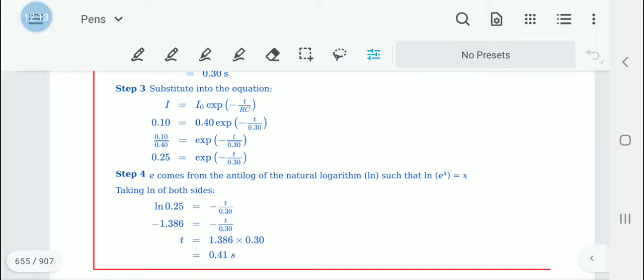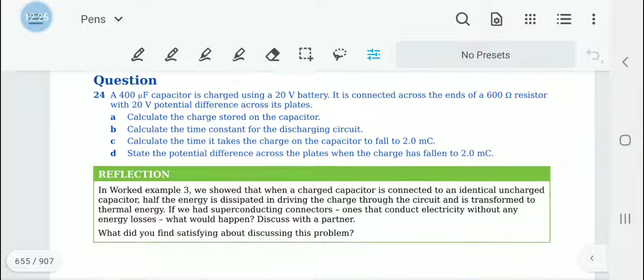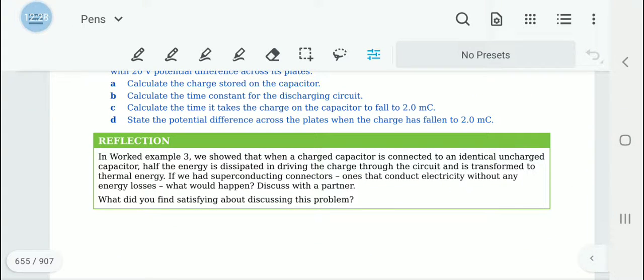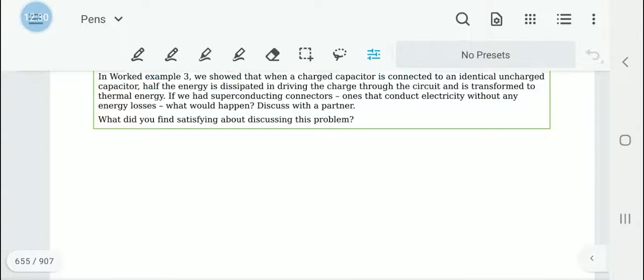The natural logarithm of 0.25 is negative 1.386. Then you get the final answer to be 0.41 seconds. I hope you understood. If you understood, you can do question number 24. If you have any doubts, please ask me questions.